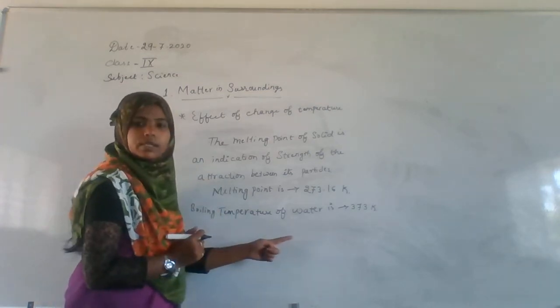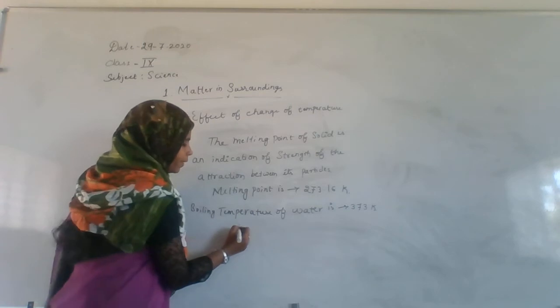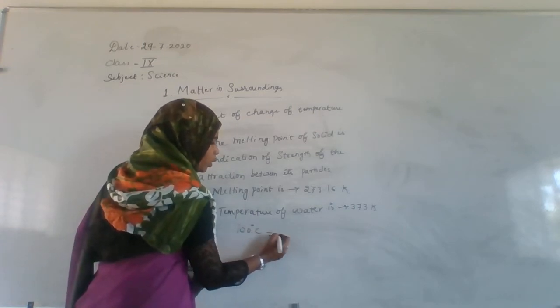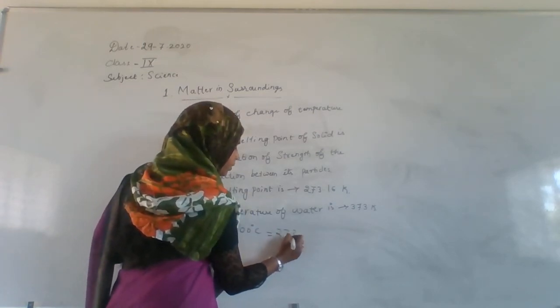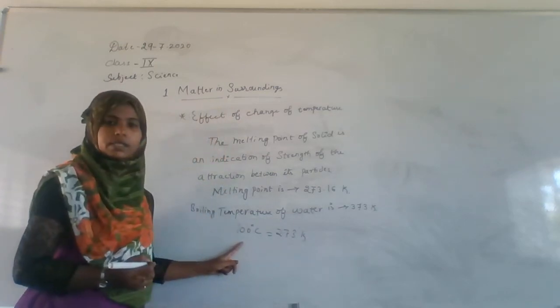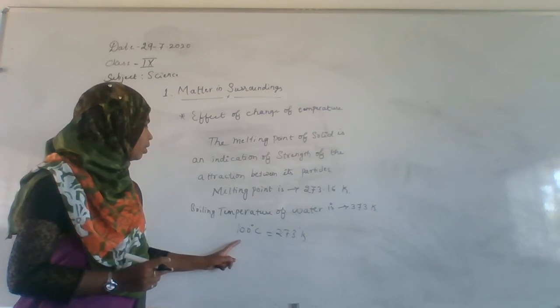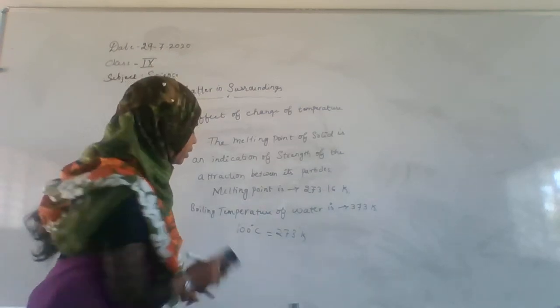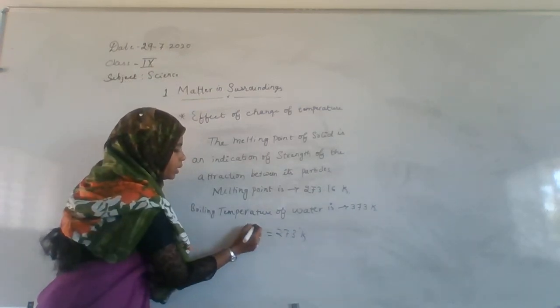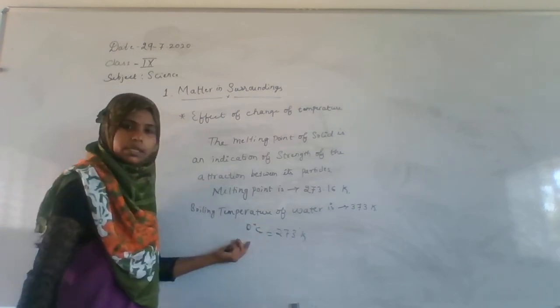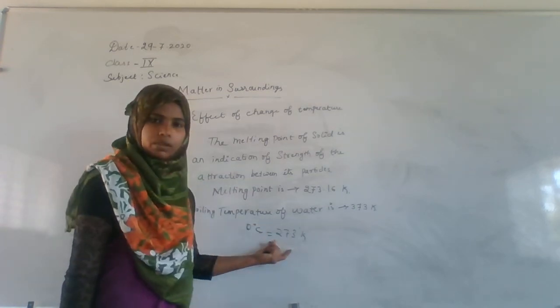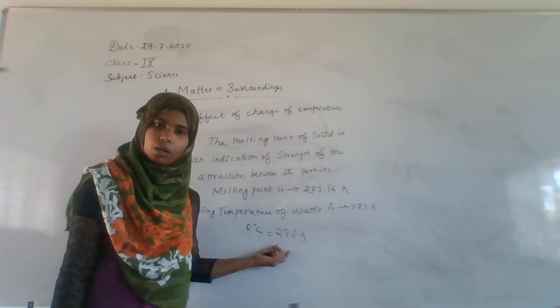The boiling temperature of water is 373 Kelvin, and here 0 degree Celsius is 273 Kelvin, which is the melting point of the water.